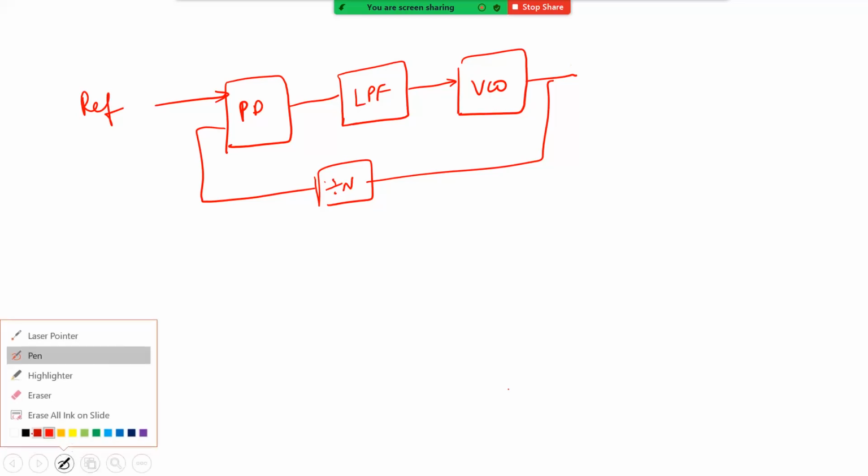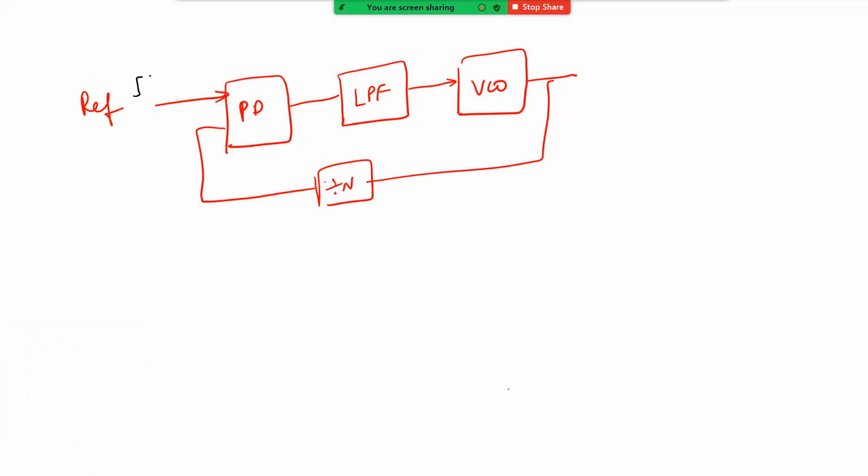Now what will happen? Your signal here, of course, will be a nice neat reference signal. Here it can be slightly off, the phase can be off. Here you will have some pulse type signals. After the low pass filter, you are expected to have a very straight line, but we all know that simple low pass filters will not get rid of your harmonics very easily. Like when you do an AC to DC conversion, you still have some ripples.